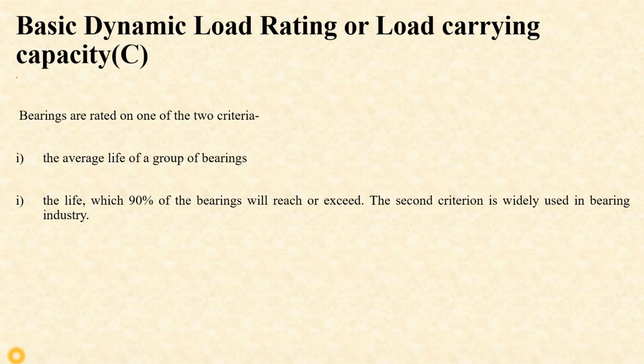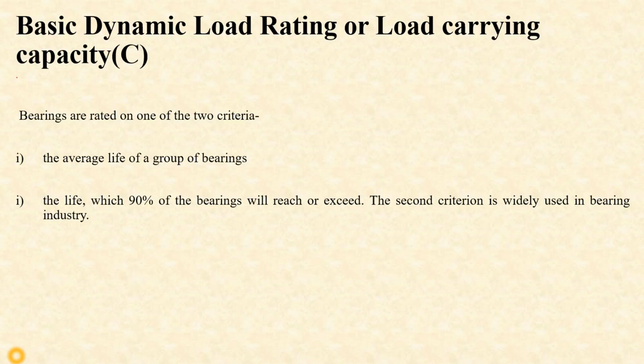According to the second criterion, which we generally take for the rated life of the bearing, in a group of again 10 bearings, we rotate all the bearings and then see what is the minimum number of revolutions which 90% of the bearings attain.